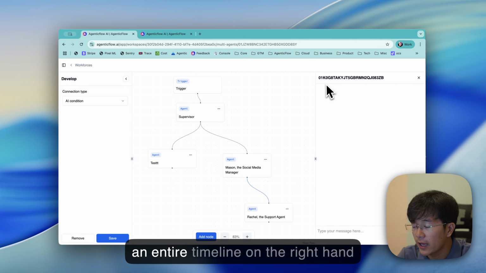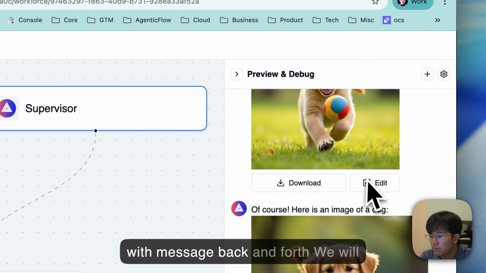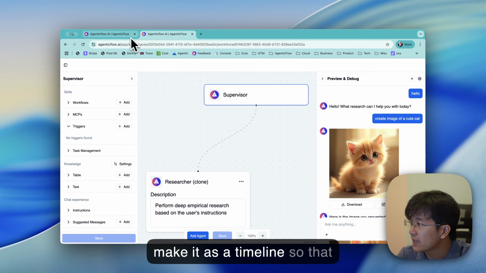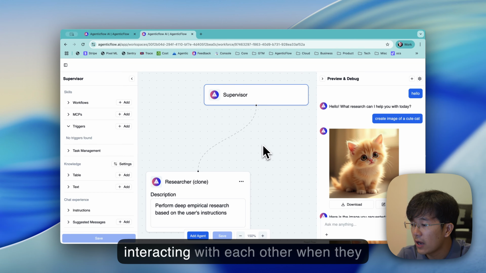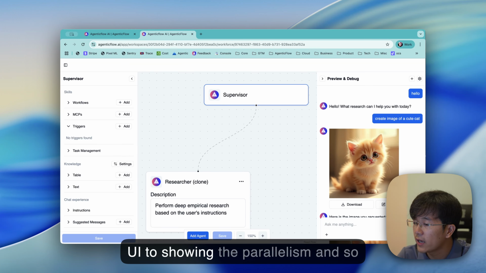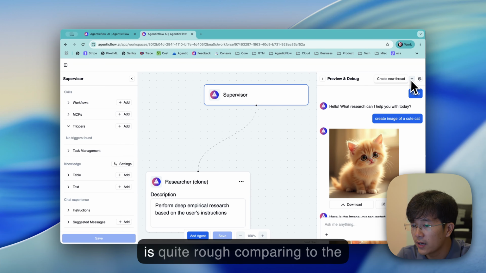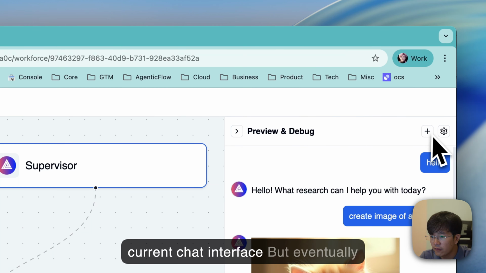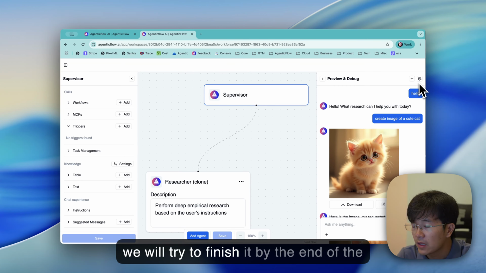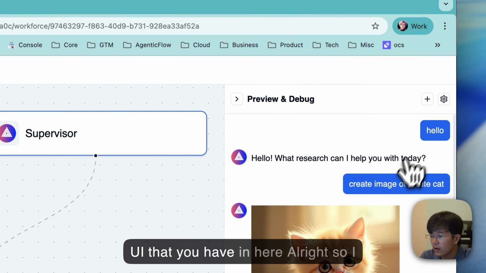So it will have an entire timeline on the right hand side. Instead of a chat thread with messages back and forth, we will make it a timeline so that whenever you are looking at the agent, you can see how they are interacting with each other, when they call what, and it will have a better UI showing the parallelism and so on. Because this is a new UI, it is quite rough compared to the current chat interface, but eventually we will try to finish it by the end of the month in order to replace the current UI that you have in here.